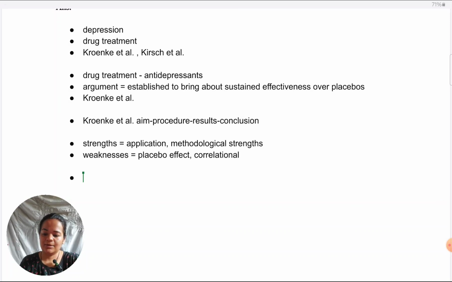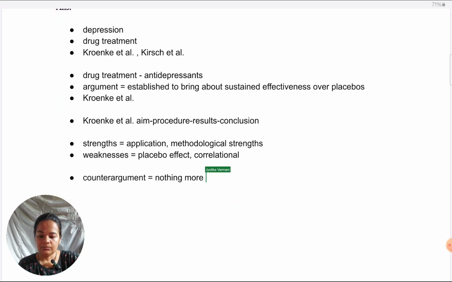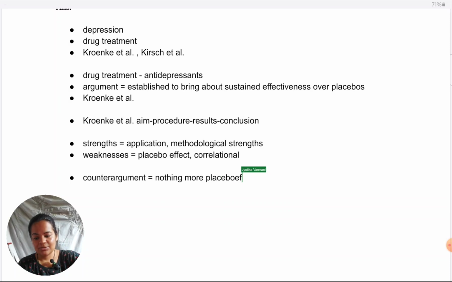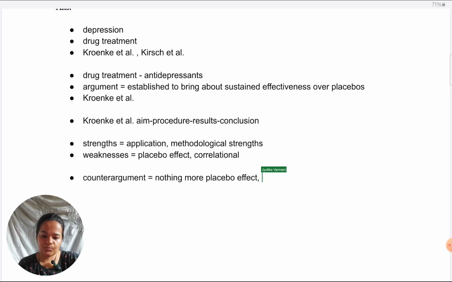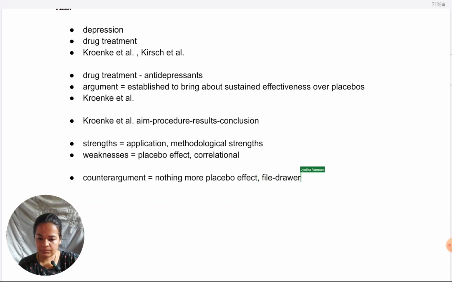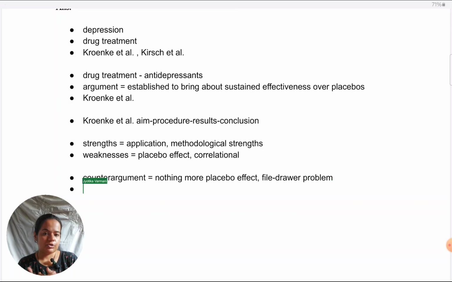Meaning that this is what I will use to bring about the counter argument that in fact the effectiveness which we assume of antidepressants might be nothing more than a placebo effect, which has been illustrated completely in the file drawer problem. So we can talk about how the studies which have shown that antidepressants are no better than placebos have just been filed away because they have not received sponsorship from drug companies.